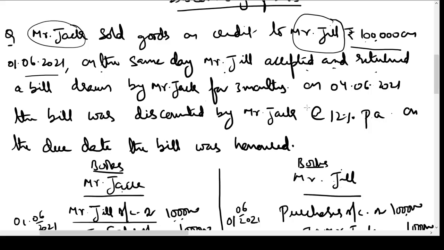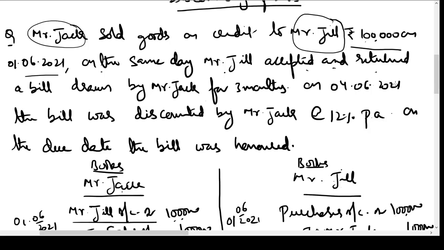On 4th June, that is after 3 days, the bill was discounted by Mr. Jack at the rate of 12% per annum from a bank. On the due date, the bill was honored. Now, where do you discount a bill? Generally, the bill can be discounted only by a bank.